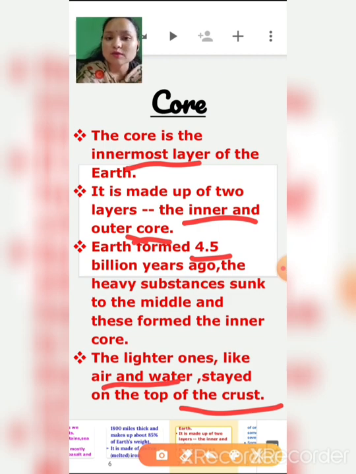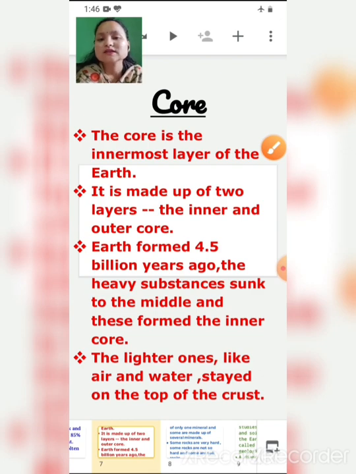That is why we are able to survive here. Okay, so these are the three layers of the earth. So children, as you know, earth is made up of rocks.